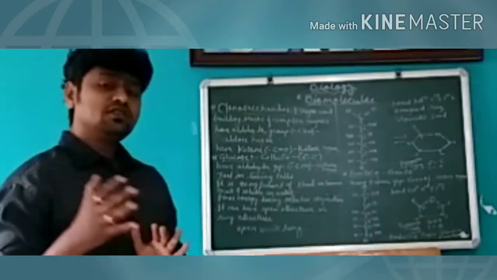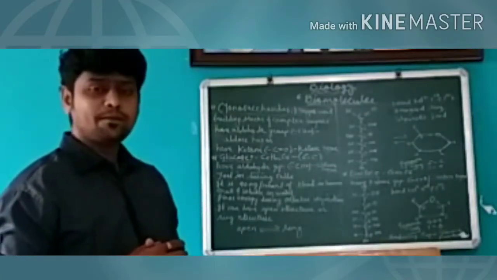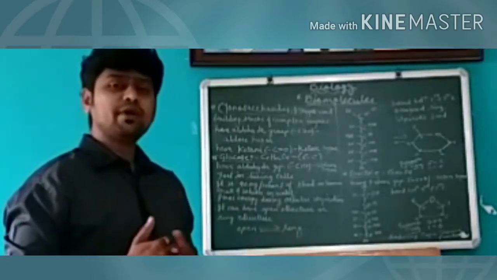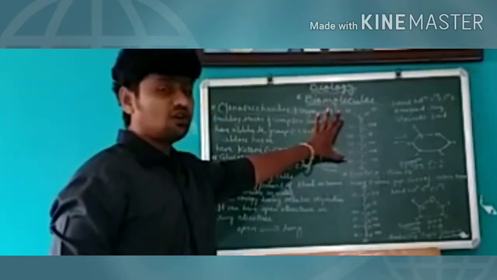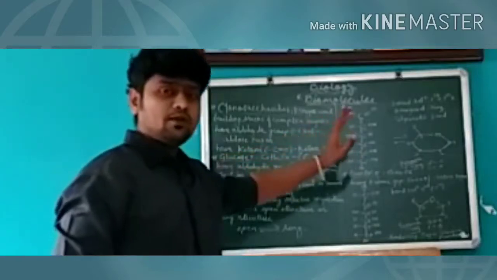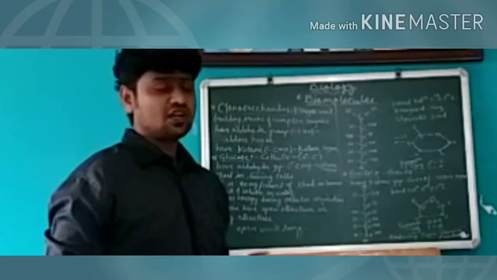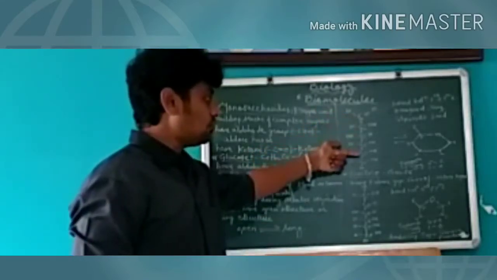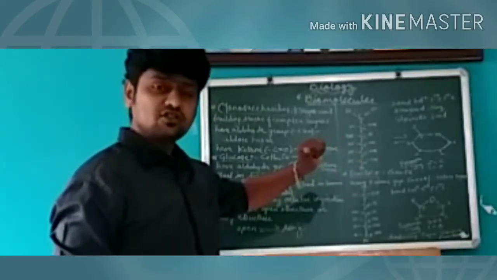And the structure of glucose can be an open structure or a ring structure. The open structure can be converted into the ring structure, and the ring structure can be converted back into the open structure. Here, this is the open structure of glucose, which is a linear or straight chain structure. There are 6 carbons in glucose, C6H12O6. If you count, these are the 6 carbons: carbon number 1, 2, 3, 4, 5 and 6.